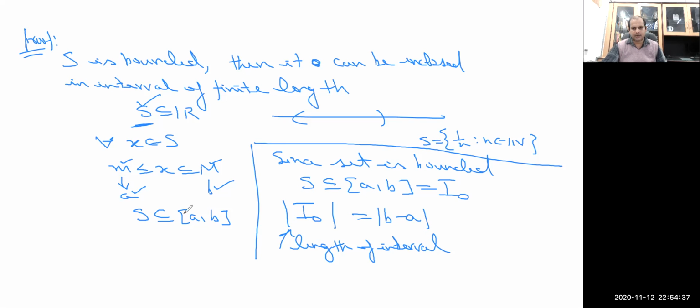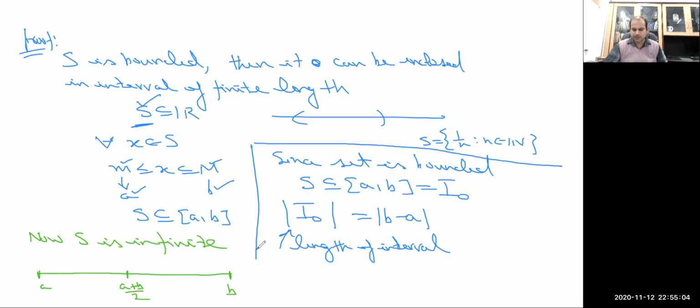Now, since the set is infinite, I am going to divide this interval AB into two equal halves, with midpoint (A plus B) by 2.